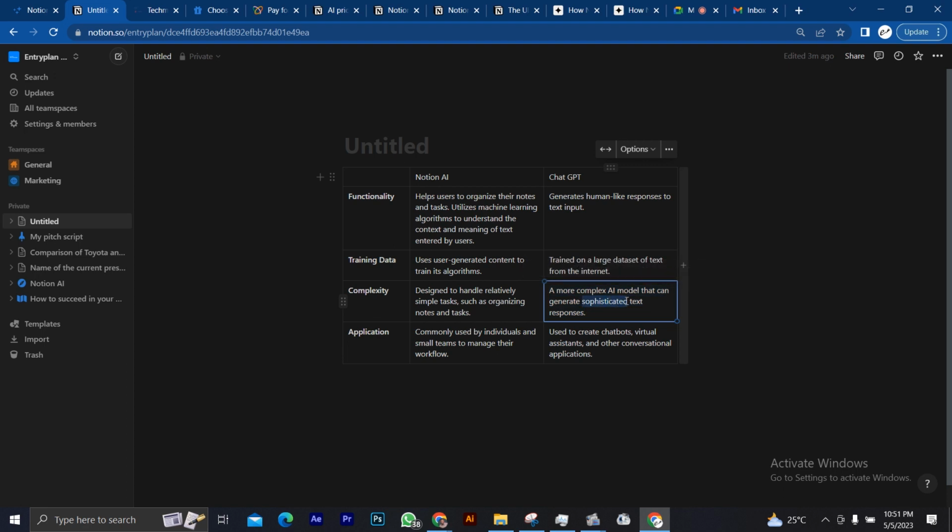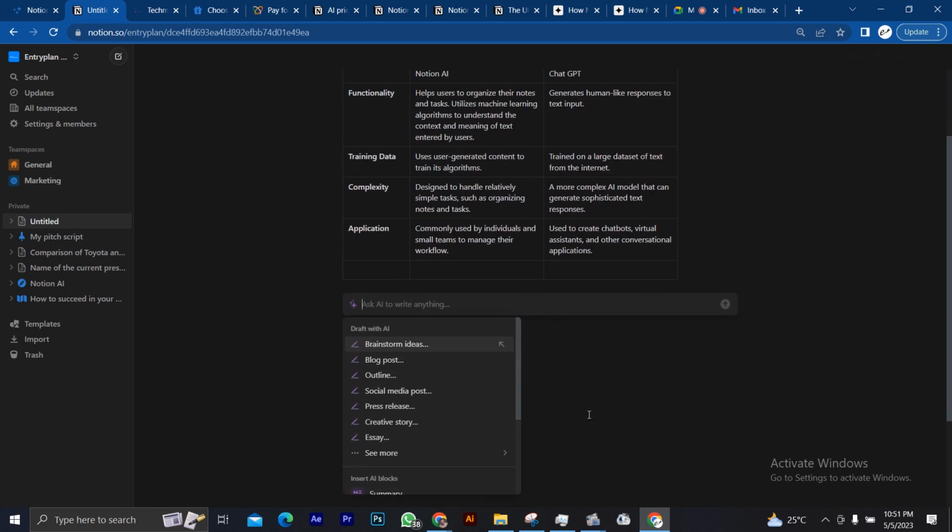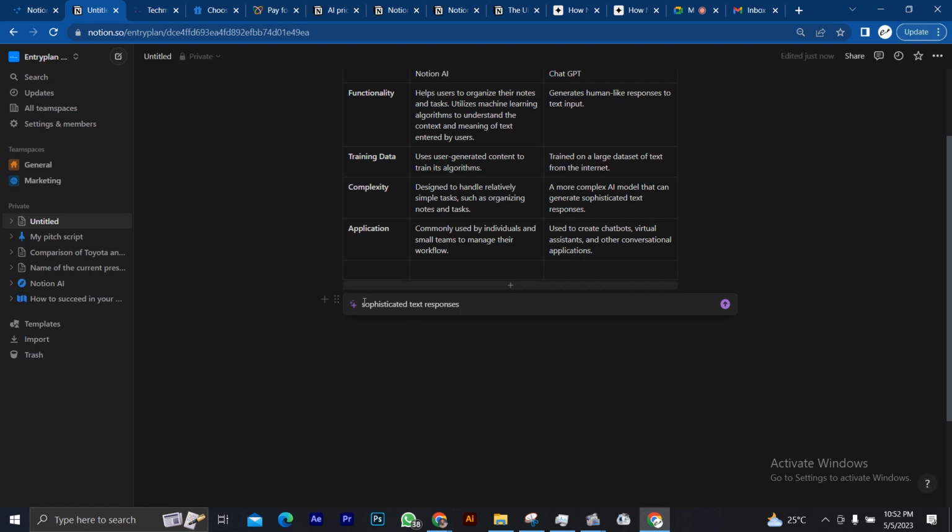Let me say I want to understand sophisticated text responses, and I bring it out here and I ask Notion AI to explain this phrase.